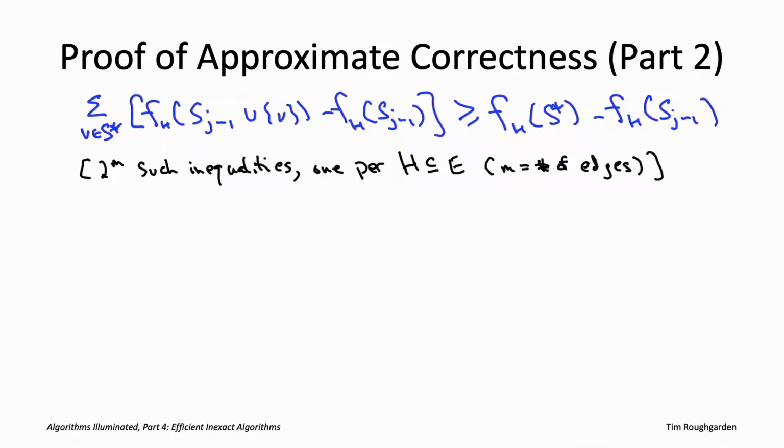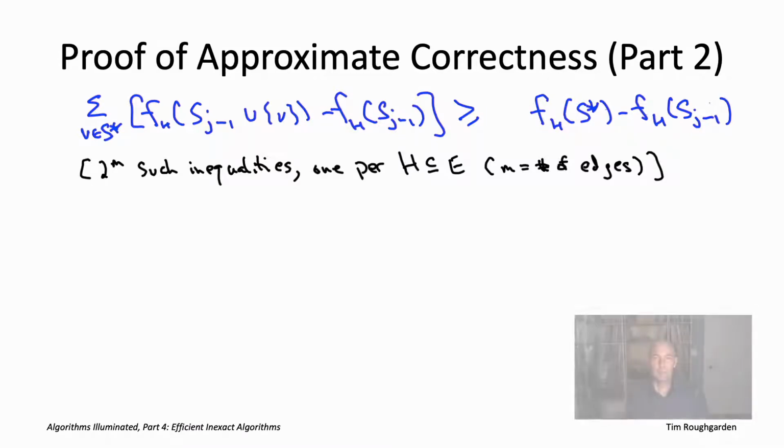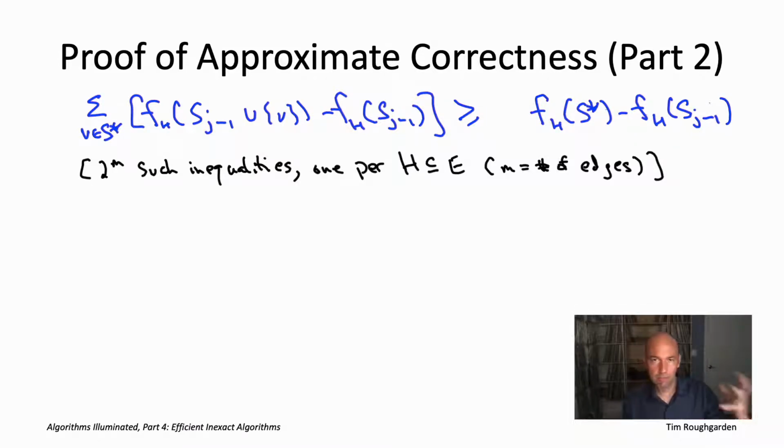All right, let me show you exactly what I mean by taking a weighted average of these 2 to the m inequalities. Let me give myself a little more room to work with here on the right-hand side. Whenever you have an inequality that some number A is at least as big as some number B, if you multiply both sides by the same positive number, the inequality is still true. So if A is at least B, twice A is at least twice B, 1/2 A is at least 1/2 B, and so on. So let's take the inequality corresponding to a subset H of active edges and multiply through by the probability that that set really is the set of active edges in the cascade model.